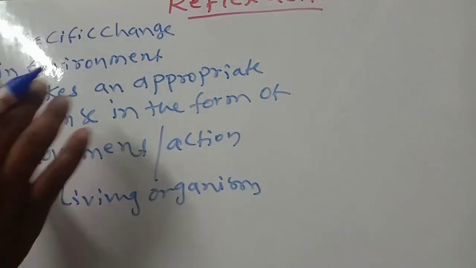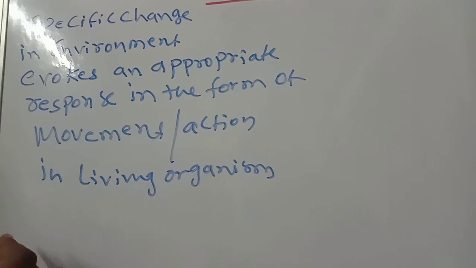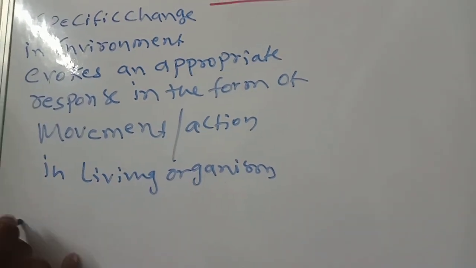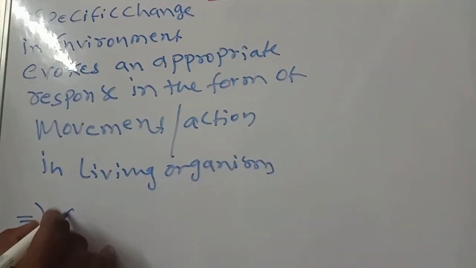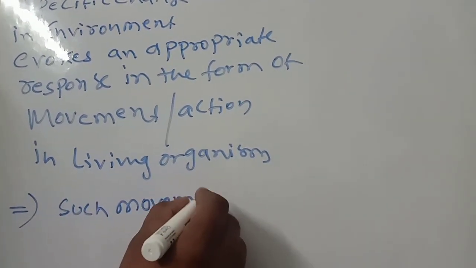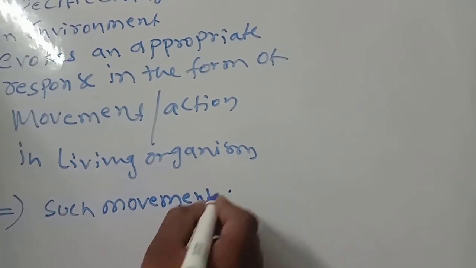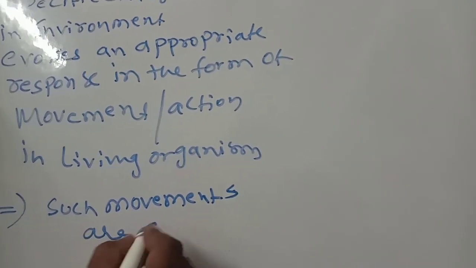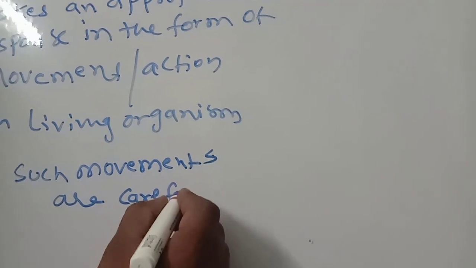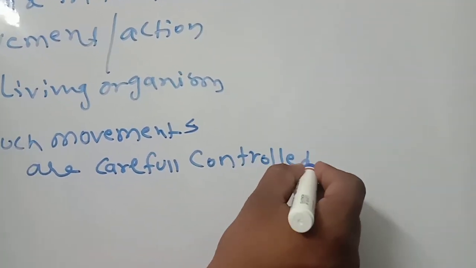A specific change in the environment you can feel. In living organisms, such movements are carefully controlled by the nervous system.